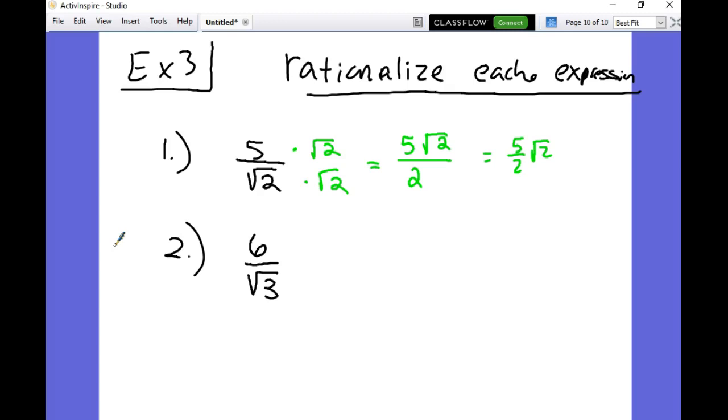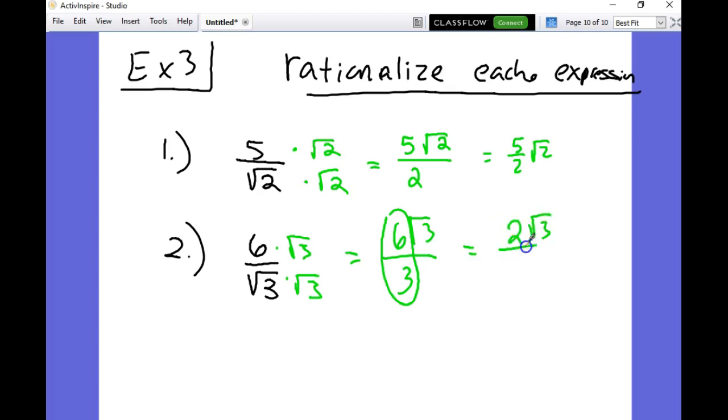All right, so what am I going to multiply to the top and bottom this time? The square root of 3. So what will I have on the top? 6 square root of 3. And how about on the bottom? 3. Now this one I can go a little bit further. I can reduce those because they're both non-roots. What's 6 over 3 make? 2 over 1, right? Do we ever really need to write ones in the bottom, though? You don't. So here's actually the best way to write that answer.